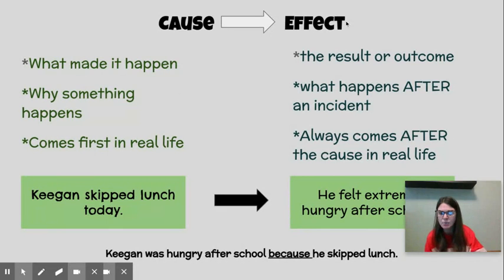Let's go ahead and review effect. The effect is the result or the outcome. It is what happens after an incident or after a cause. And it always comes after the cause in real life.